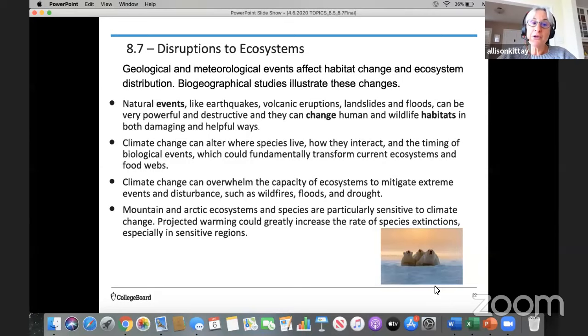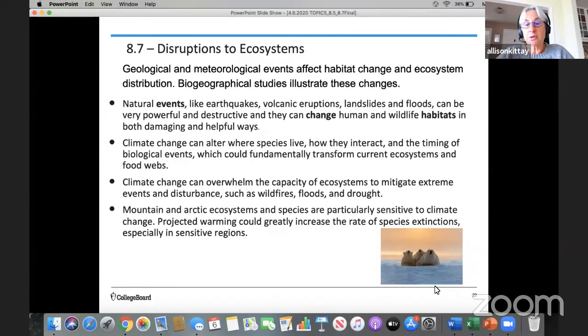There are also geological and meteorological events that affect habitat change and ecosystem distribution. Natural events like earthquakes, volcanic eruptions, landslides, and floods can all be very powerful, and they can change both human and wildlife habitats. And they can change it in damaging ways, sometimes in helpful ways as well. But most often it is in a damaging manner.